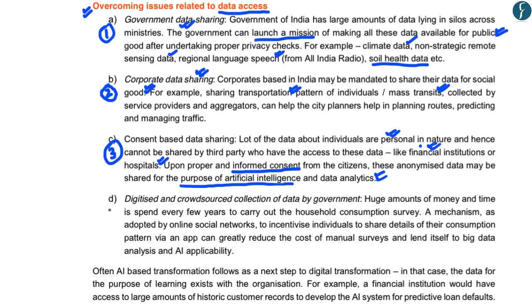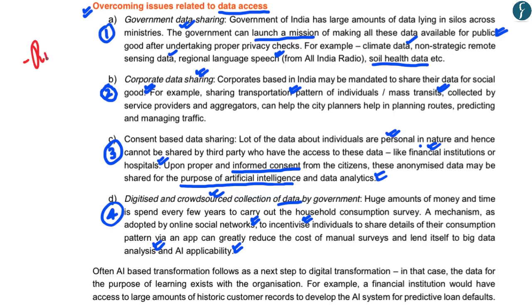The fourth and final key recommendation given in this report to ensure an outreach of artificial intelligence in India is the use of crowdsourced collection of data, wherein the government of India can use online social networks and incentivize individuals to share details of their consumption pattern, such as the type of food they eat and the amount of money they spend on a particular item. This data then can be used for big data analysis and be applied for artificial intelligence. Hopefully, up till here, you've understood the recommendations given in this report for outreach of artificial intelligence.